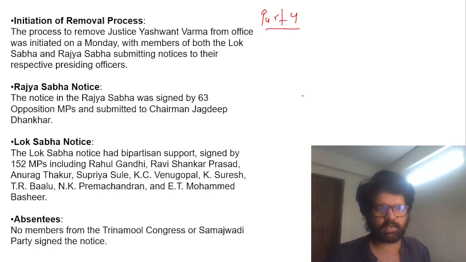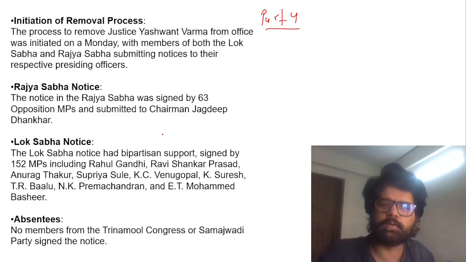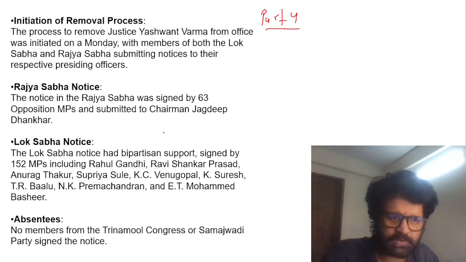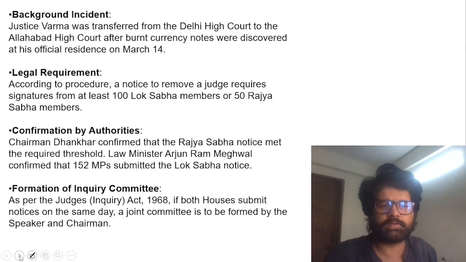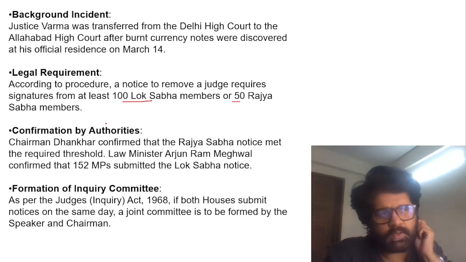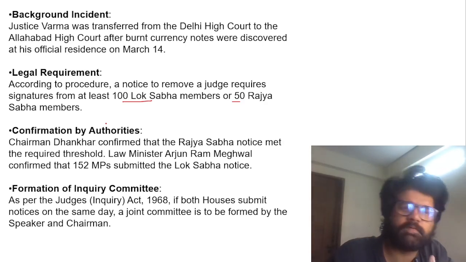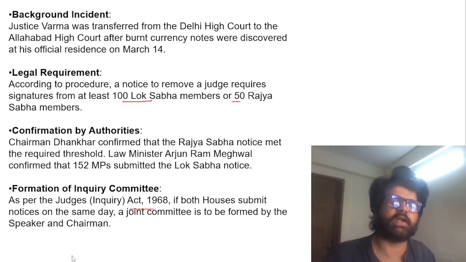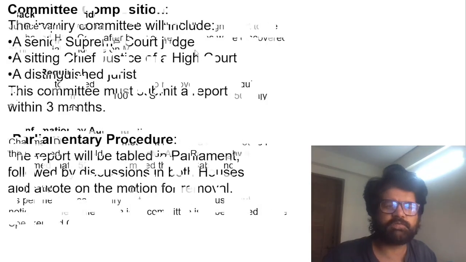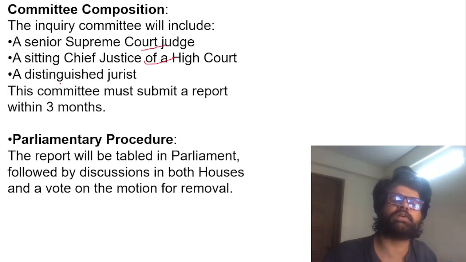So the process has started, and generally for this kind of impeachment, you need 100 members in Lok Sabha signing the notice, and 50 members in Rajya Sabha. Those conditions were satisfied, as 152 members in Lok Sabha signed, and Rajya Sabha 63. So they satisfied the criteria of signatures from at least 100 Lok Sabha members or 50 Rajya Sabha members. After that, the chairperson and the speaker can admit it or reject the motion. If they admit it, then an inquiry committee will be set up under the Judges Inquiry Act 1968. It will comprise three members: a Chief Justice of a High Court, a senior Supreme Court judge, and a distinguished jurist.